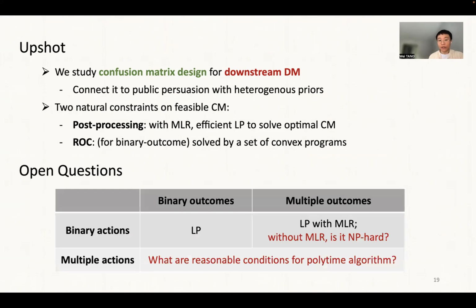There are also many interesting open questions, in particular for multiple outcomes. If we do not make any assumption about the data instance prior, can we show that it is hard to solve for the optimal confusion matrix, both for the post-processing and ROC constraint problems? And also for a general number of actions, what are reasonable conditions that we need to ensure that there exists a polynomial time algorithm to compute the optimal confusion matrix?